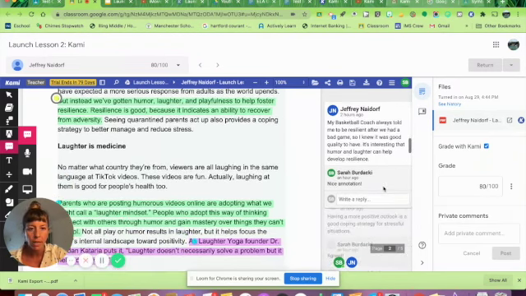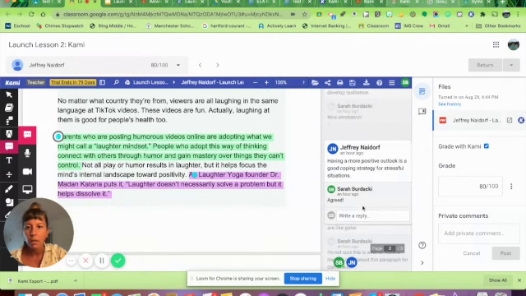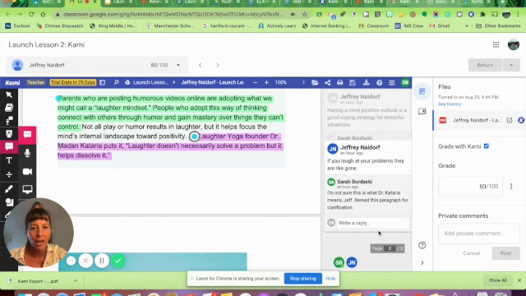So we can move on to the next annotation, which was for this line here. Having a more positive outlook is a good coping strategy for stressful situations. And as the teacher, I just wrote agreed. That's another positive comment. I don't have to do anything with that. Okay, and then we'll go down to this one.